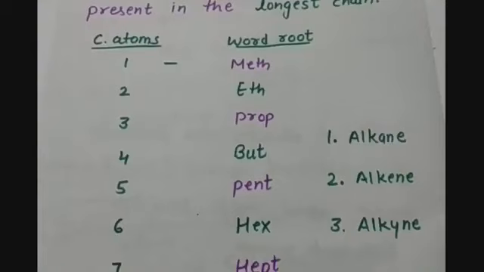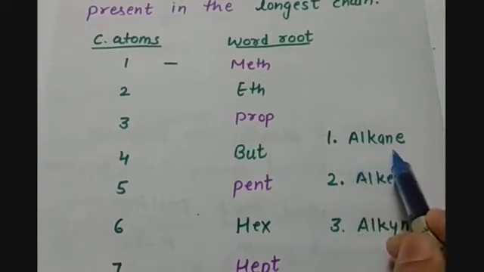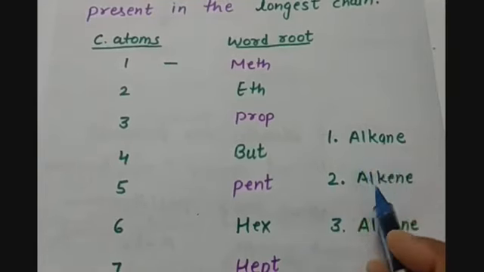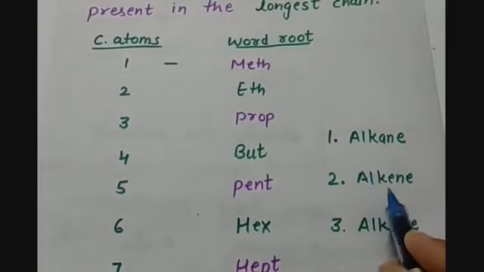So we have seen that the carbons in the carbon chain are either singly bonded, or they have a double bond, or they can have a triple bond in between the carbon atoms. If all the carbon atoms are having single bonds, then they will be called alkanes. If a carbon atom is having a double bond in between the chain, then it will be called an alkene. And if it is having a triple bond in between the carbon atoms, then it will be called an alkyne.